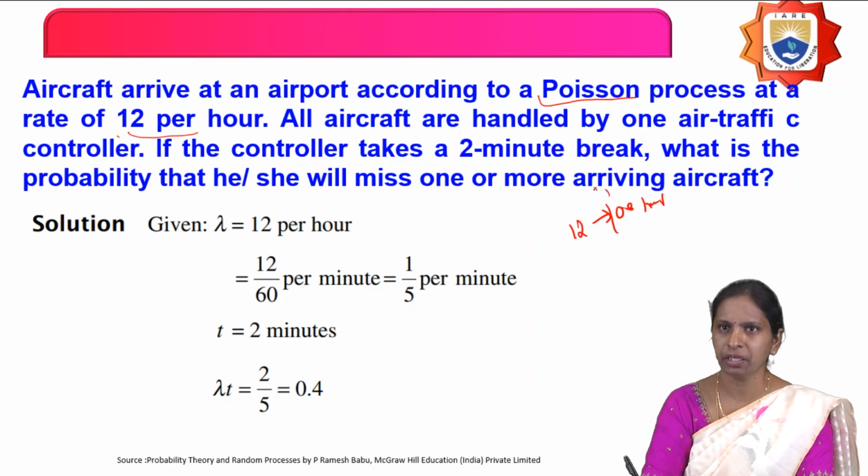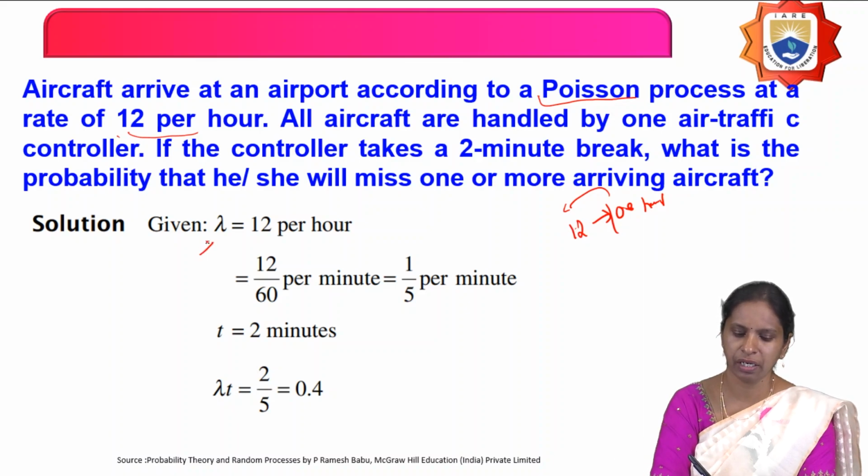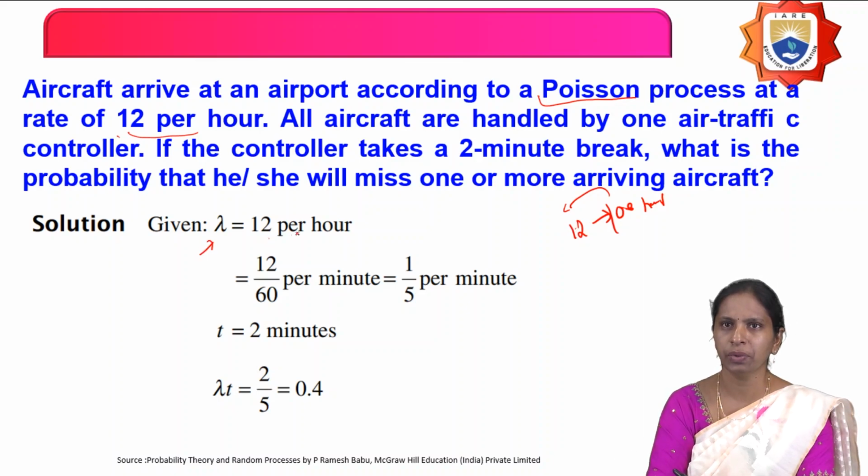In 1 hour, 12 aircraft are coming. Therefore, the average rate lambda equals 12 per hour. All these aircraft are handled by only one air traffic controller. If the controller takes a 2-minute break, what is the probability that he or she will miss one or more aircraft?